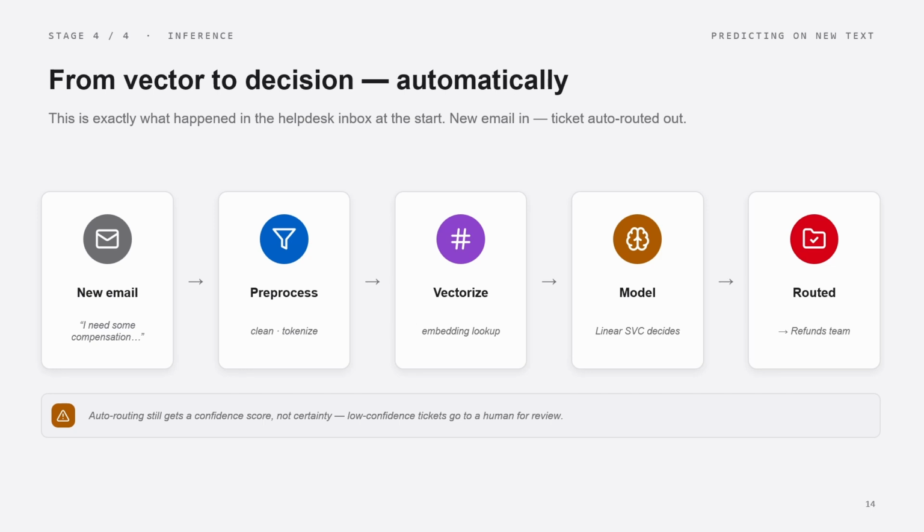This is exactly what happened in the helpdesk inbox at the start. A new email arrived, then it went through all the steps. In the pre-process step, it was cleaned and tokenization was done. Second, it was converted to numbers, vectorization, either classical TF-IDF or word embeddings. Then it was applied to the model, for example linear SVC, that draws the clear boundary. Then finally it was routed to the refunds team. So this is what we have seen in the before and after in our earlier email demo, in the live demo.